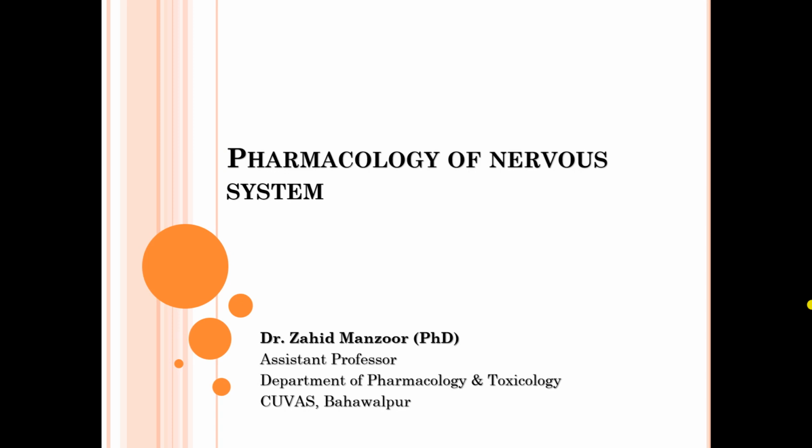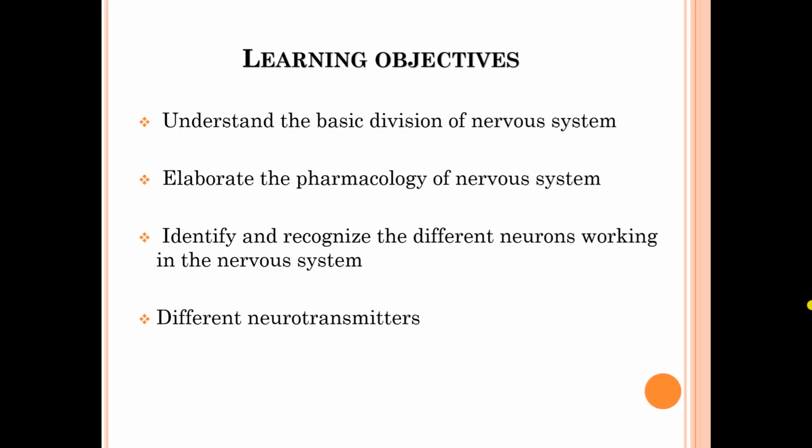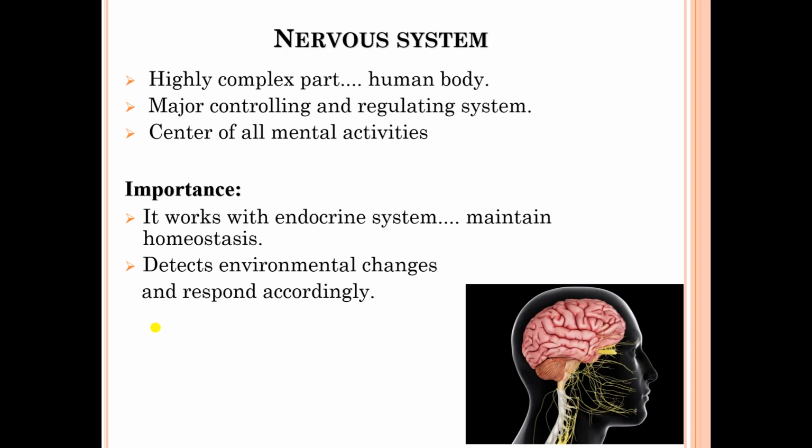Today, I am going to talk about the brief introduction of the pharmacology of nervous system. The learning objectives are to understand the basic division of nervous system, to elaborate the pharmacology of nervous system, to identify and recognize the different neurons working in the nervous system, and to become familiar with different neurotransmitters.